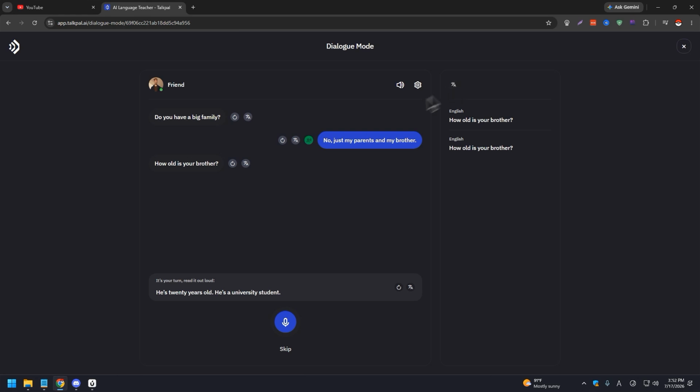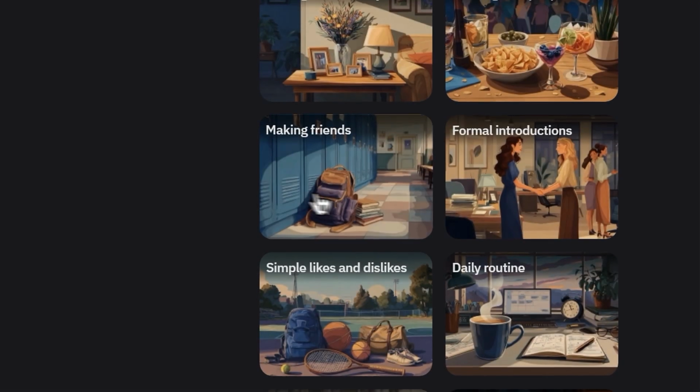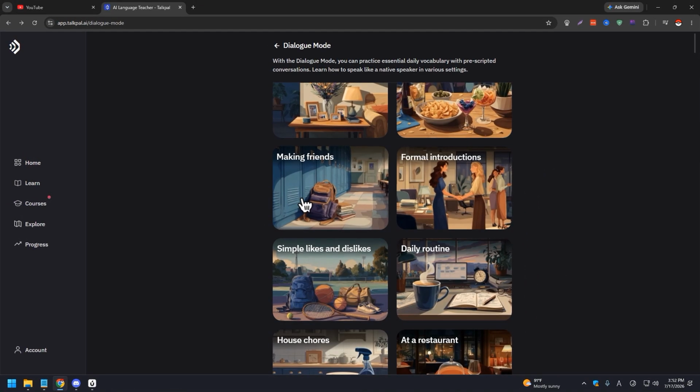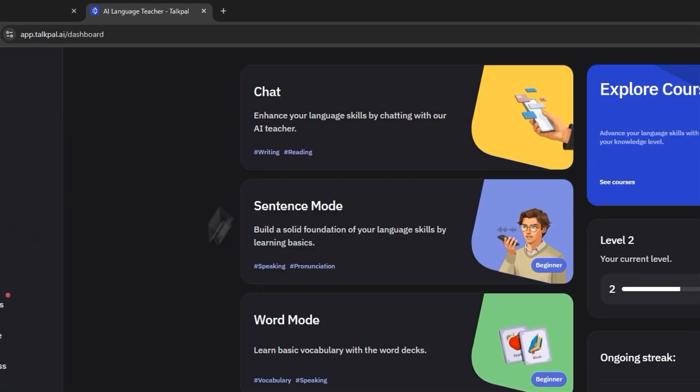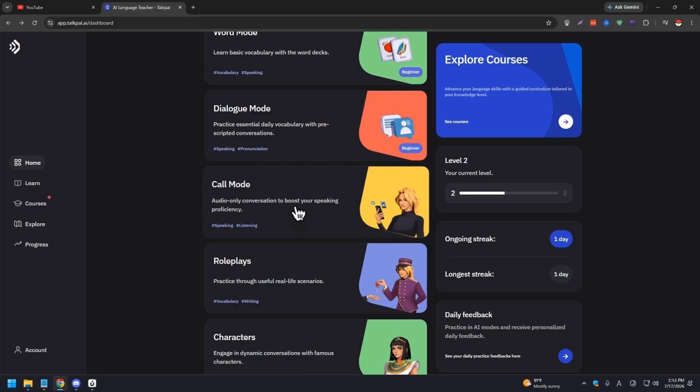There's nothing to change there, which is confusing, right? So that is how dialogue mode works, which is fine. There are different types: daily routine, make a friend, simple likes and dislikes, etc. Call mode is where you call and talk using your microphone with a pre-recorded call. The AI is going to reply to you via a simulation, pretty much.